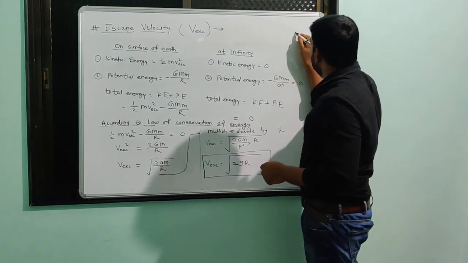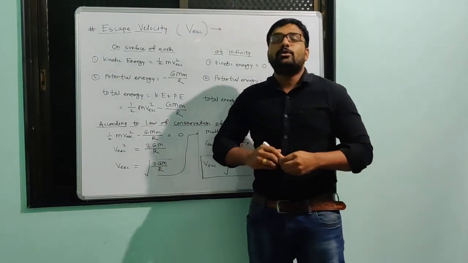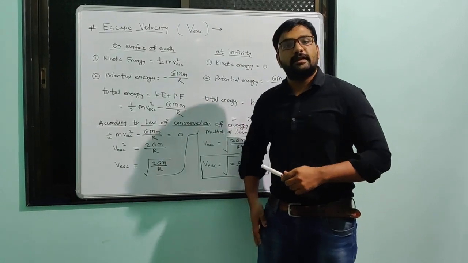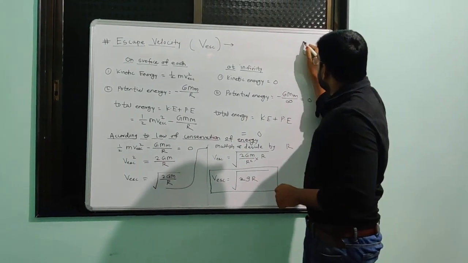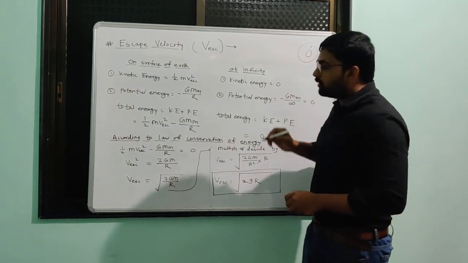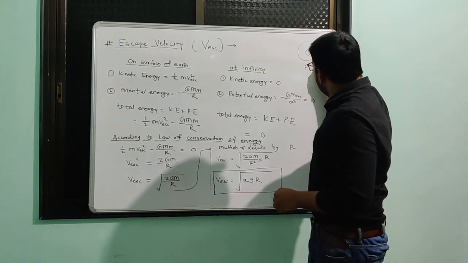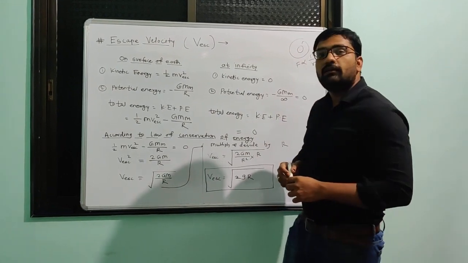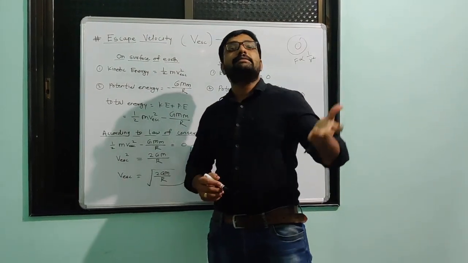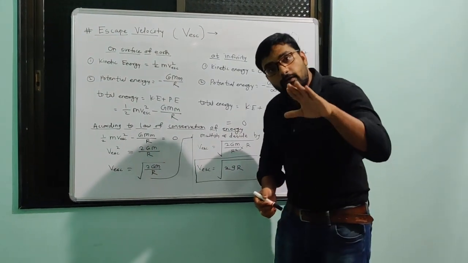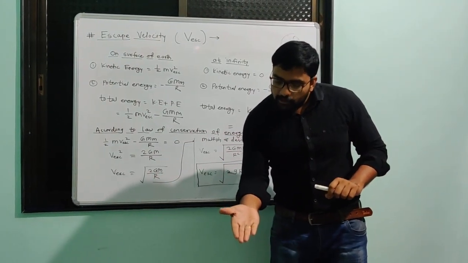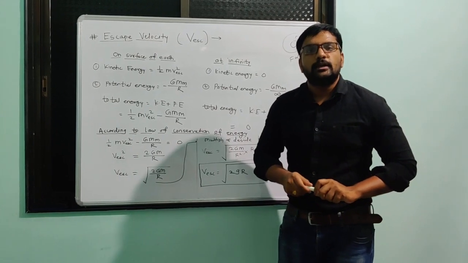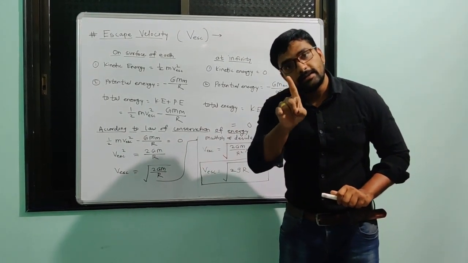Suppose this is Earth. We know as we go above the Earth's surface, this force of attraction becomes weak, because this force is inversely proportional to the square of the distance. As the distance increases, gravitational force decreases. So as we give more force to the stone, it will cover more distance.